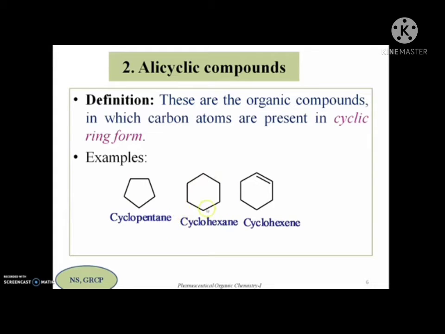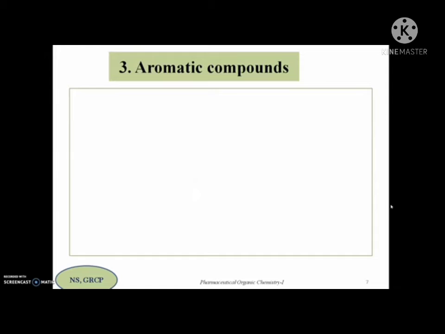And similarly, next one, there are 6 carbons. The ring is made up of 6 carbons. So it is called cyclohexane. And the third example, you can see it is almost looking like the structure of cyclohexane only, but having a double bond. So compounds having double bond are known as alkenes. So we name it as cyclohexene. So in all these examples, you can see carbon atoms are present in cyclic ring form, either 5-member, 4-member, 6-member rings and so on. Okay, so this is about alicyclic compounds.